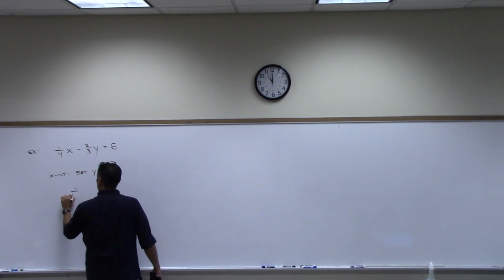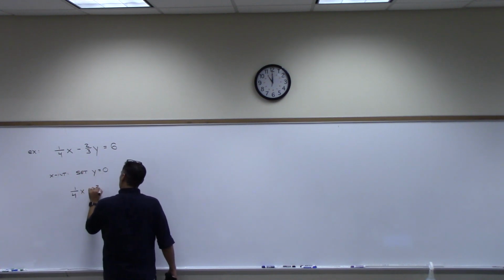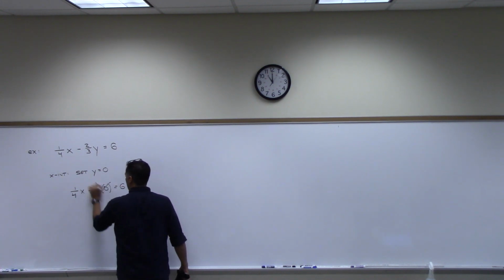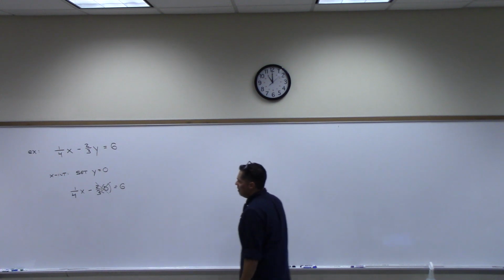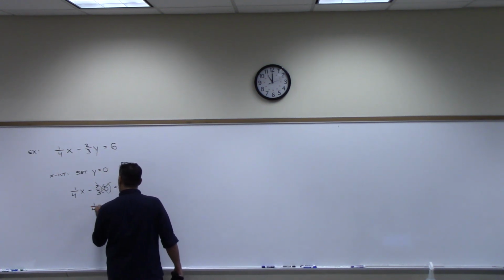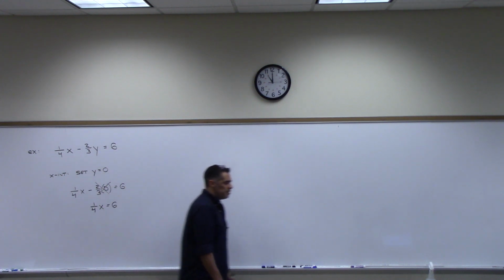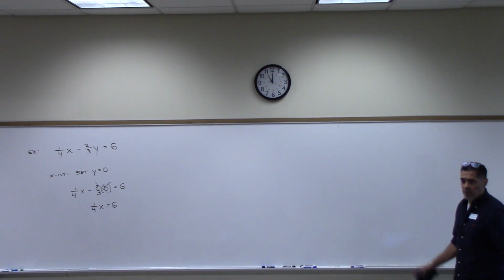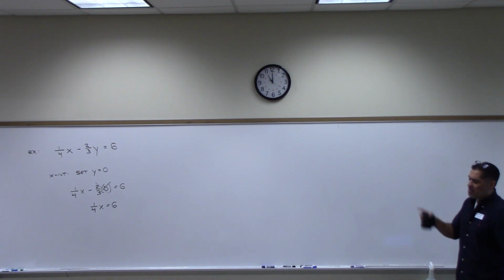When we set y equal to 0, it's going to kill off the y, or that piece with the minus 2/3. I'm left with 1/4 x equals 6. The reason I want to give you this with fractions is because I want to make sure you are comfortable solving for x here. How would you get x by itself there? There's kind of 2 ways to think about it.